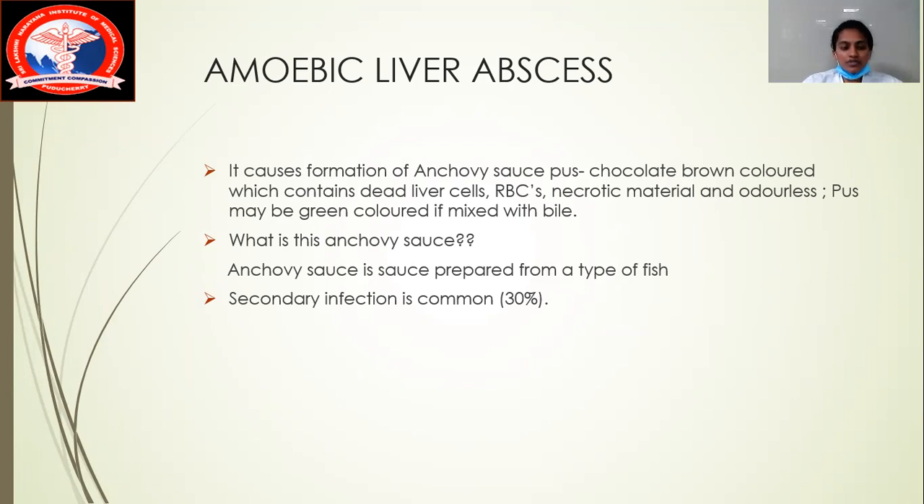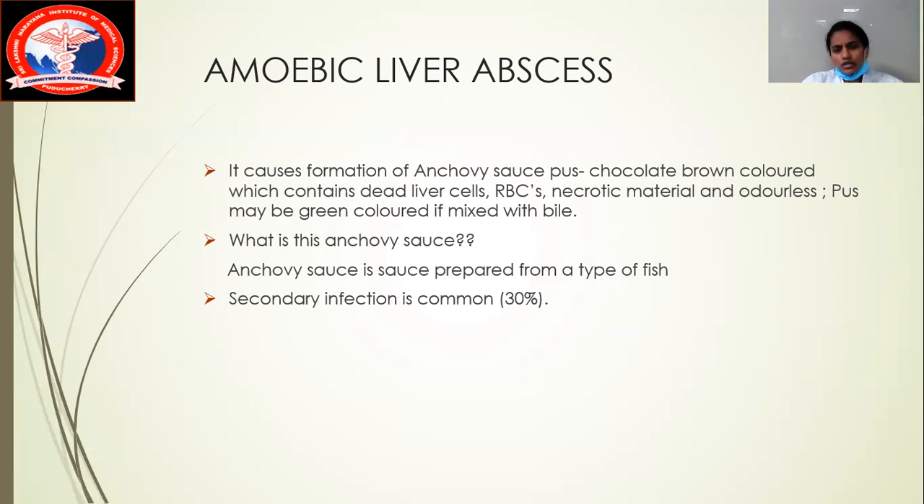So in the amoebic liver abscess, there is a formation of anchovy sauce pus, which is also known as chocolate brown colored pus, and it contains dead liver cells, broken RBCs, and necrotic materials. But the point is, once you drain it, there is no smell at all. So therefore, it is odorless. For example, if I'm telling you the drainage is almost greenish in color, what could be the reason? Your thinking should be, green, what comes to your mind is always bile. So this anchovy sauce gets mixed up with the bile and therefore it shows a green color.